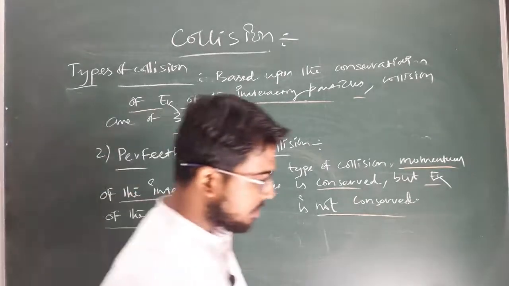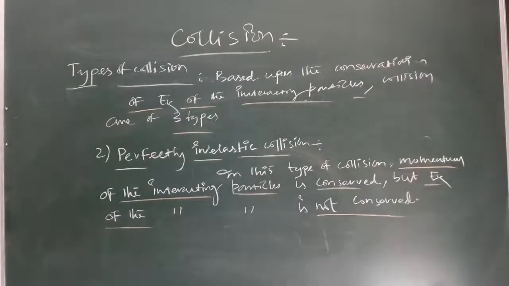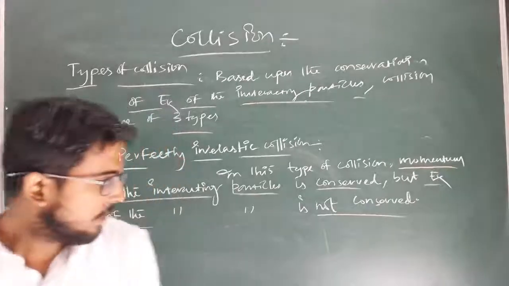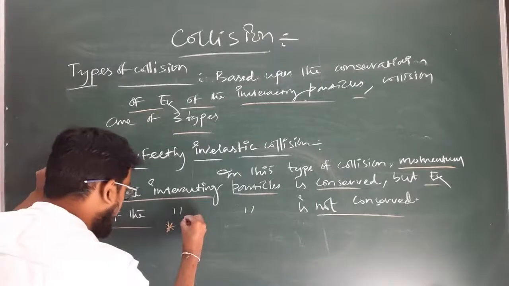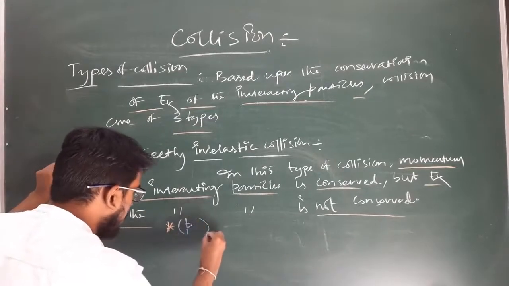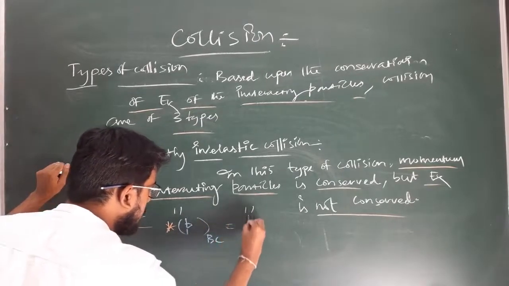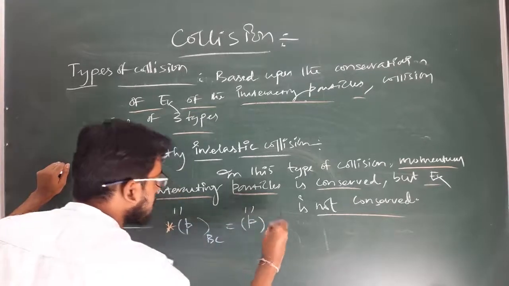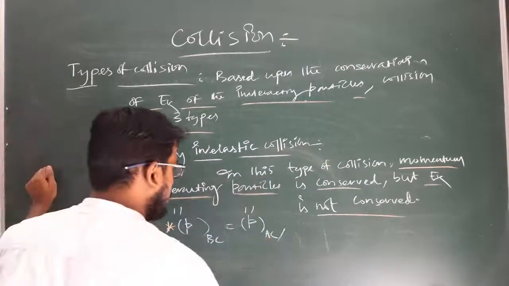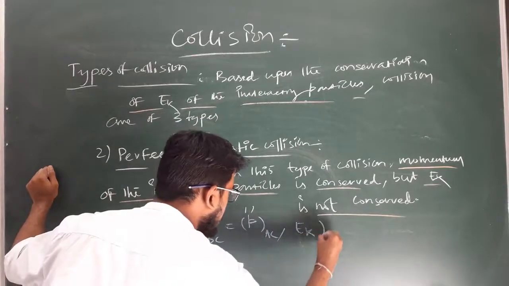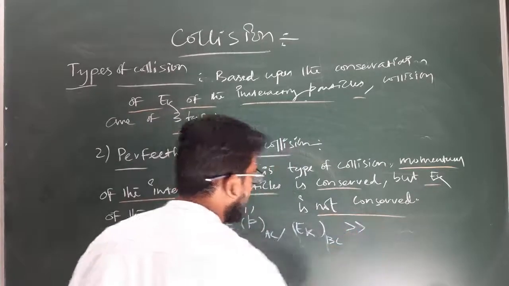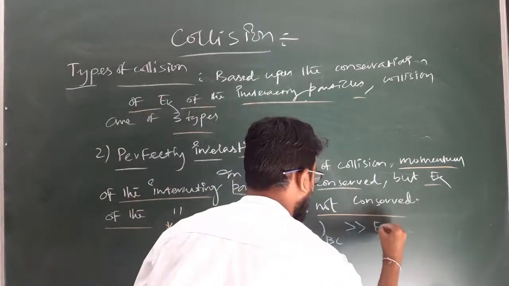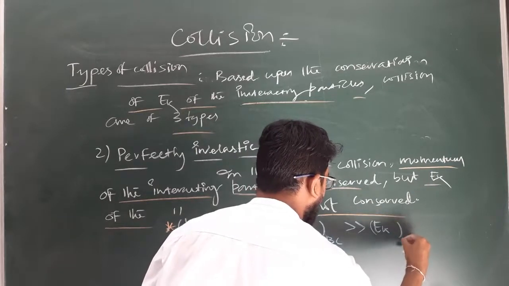So what are the conditions for perfectly inelastic collision? The momentum of the system before collision is equal to the momentum of the system after collision, because momentum is conserved, but the kinetic energy of the system before collision is very large in comparison to the kinetic energy of the system after collision.